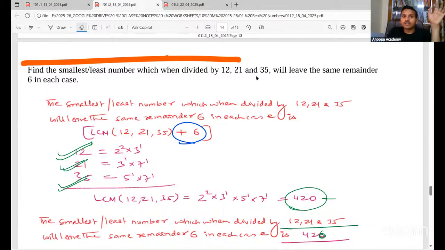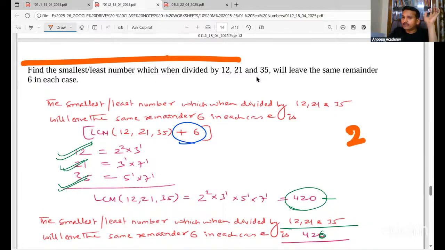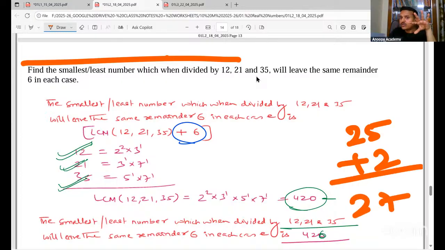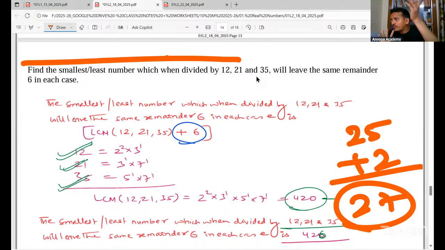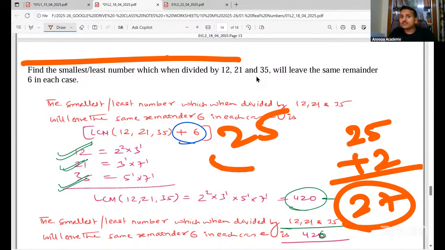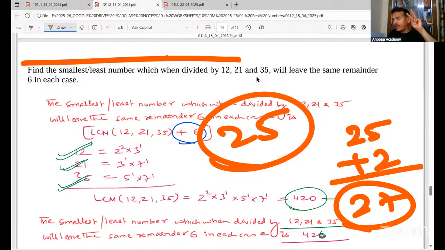See, for example, let me take 25. Now 25 is divisible by 5. If I want remainder 2, you add that remainder. 27 will leave remainder 2 if I divide by 5. I'm repeating again: 25 is divisible by 5. If I want remainder 2, I will add 2 to this 25.